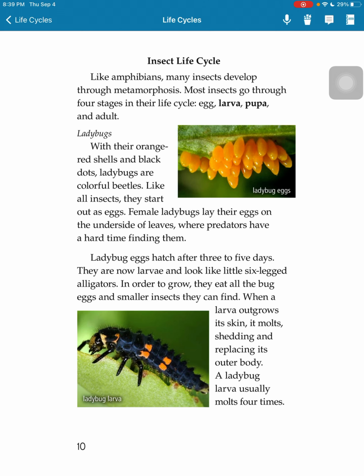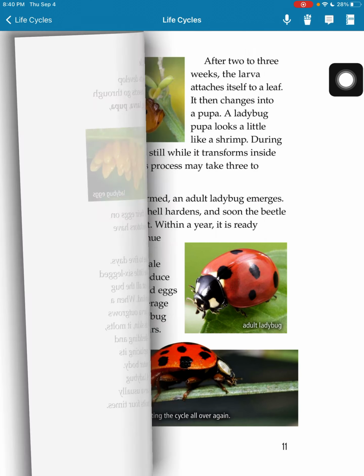Female ladybugs lay their eggs on the underside of leaves, where predators have a hard time finding them. Ladybug eggs hatch after 3 to 5 days. They are now larvae and look like little 6-legged alligators. In order to grow, they eat all the bug eggs and smaller insects they can find. When a larva outgrows its skin, it molts, shedding and replacing its outer body. A ladybug larva usually molts 4 times.